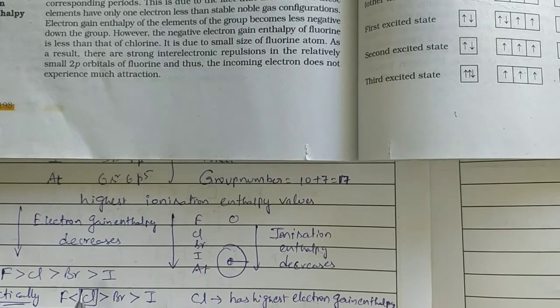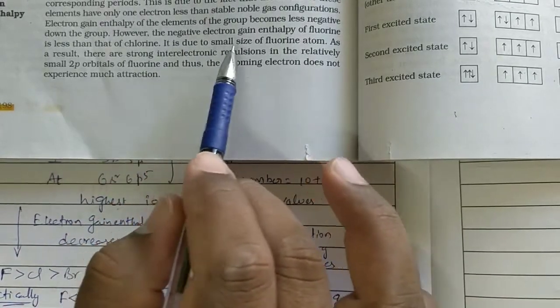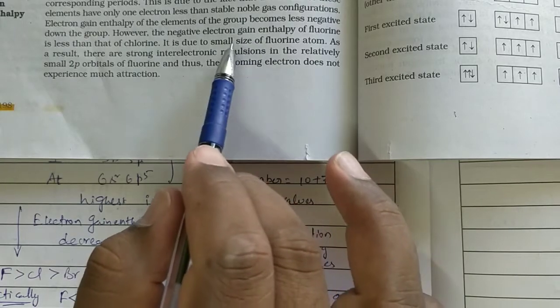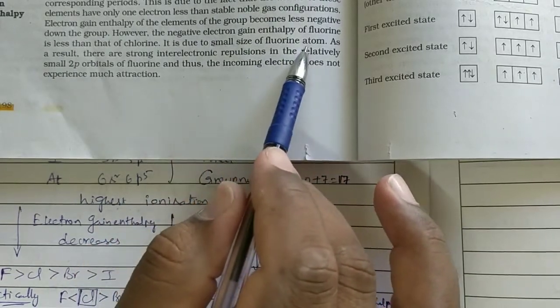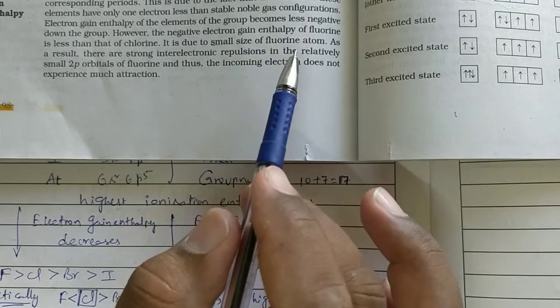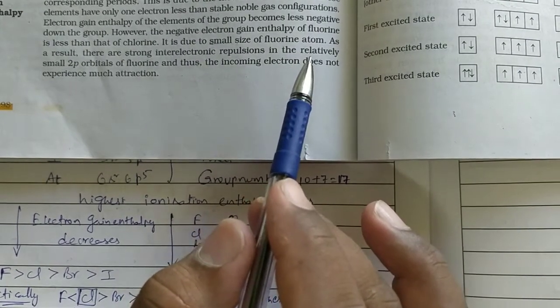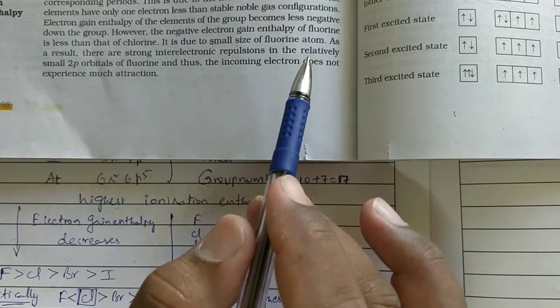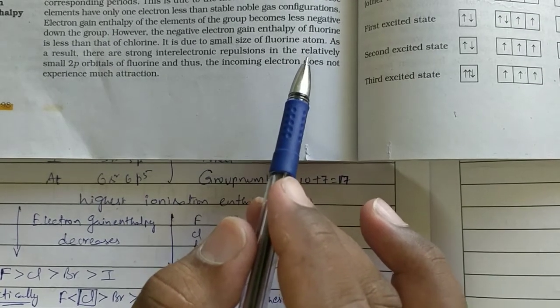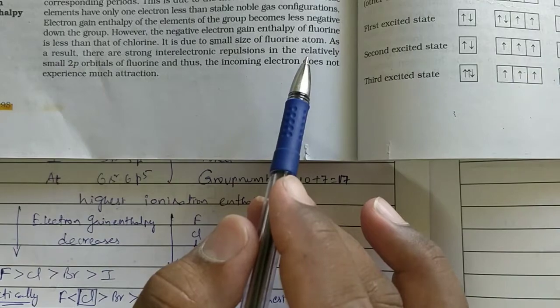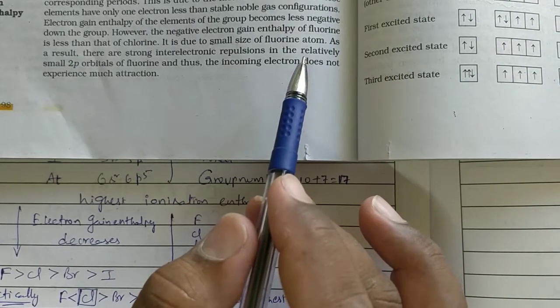The reason they gave is simply the small size of the fluorine atom. But for the perfect reason, I will send one video to you. That one is also related to the 11th class periodic classification. Just watch that one and you will get clarity.